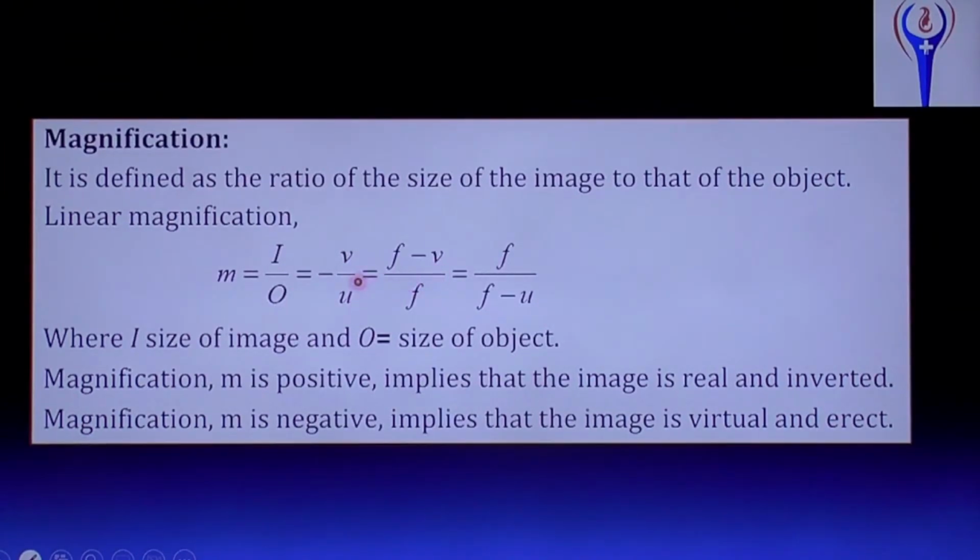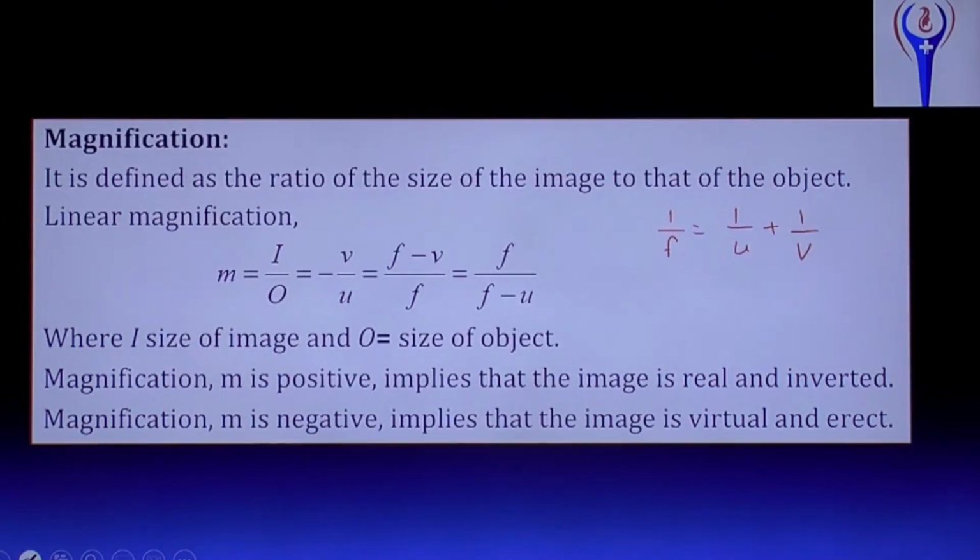And this V by U you can write as F minus V by F or F by F minus U. From the previous formula, we derived that. What is the mirror formula? 1 by F equal to 1 by U plus 1 by V. In there, simplify for V and substitute this V value here, then you will get F by F minus U. Similarly, if you substitute U value there, then you will get F minus V by F from this formula.